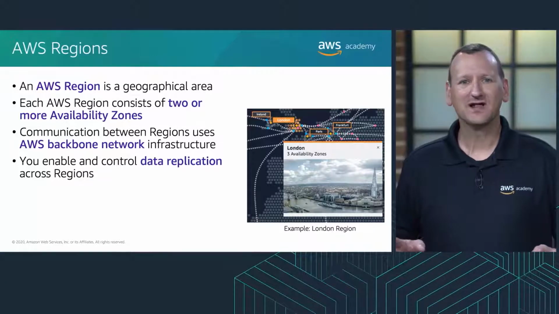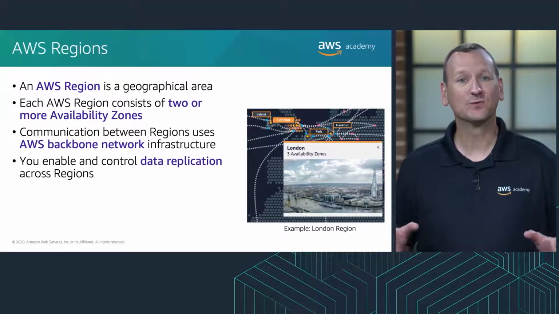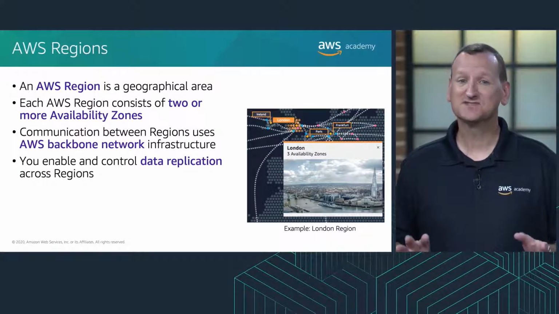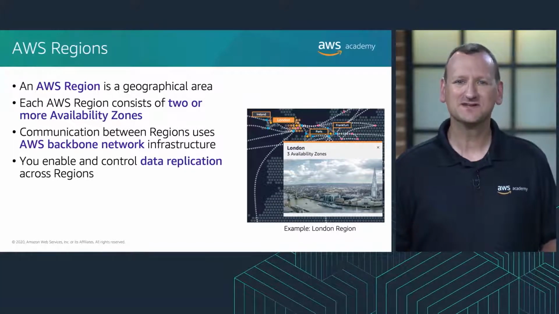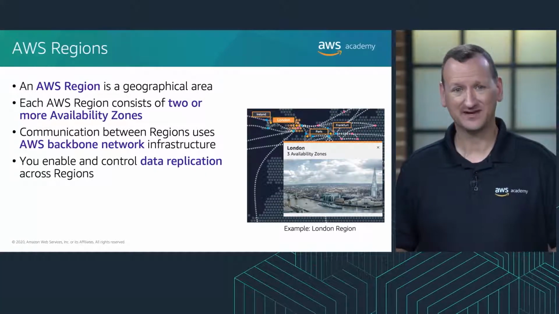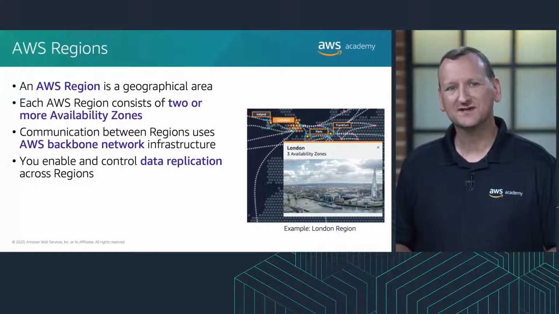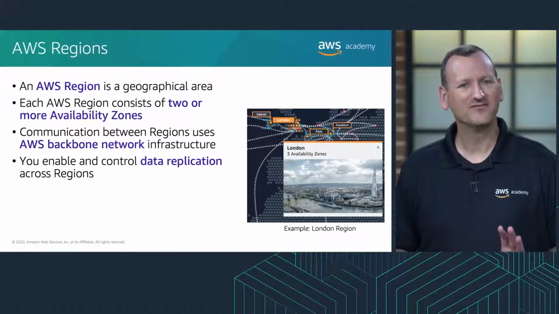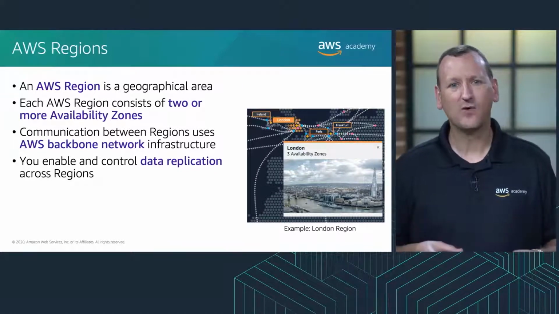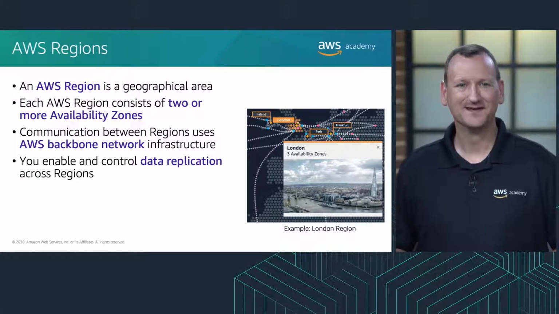The AWS Cloud Infrastructure is built around regions. AWS has 22 regions worldwide. An AWS region is a physical geographic location. Each region contains 2 or more availability zones. Availability zones consist of 1 or more data centers.